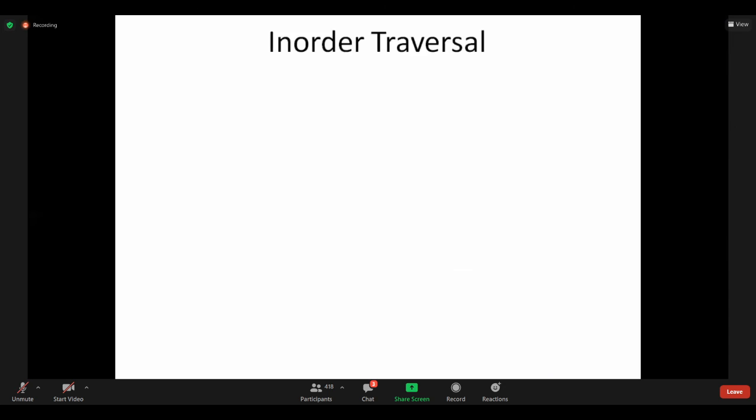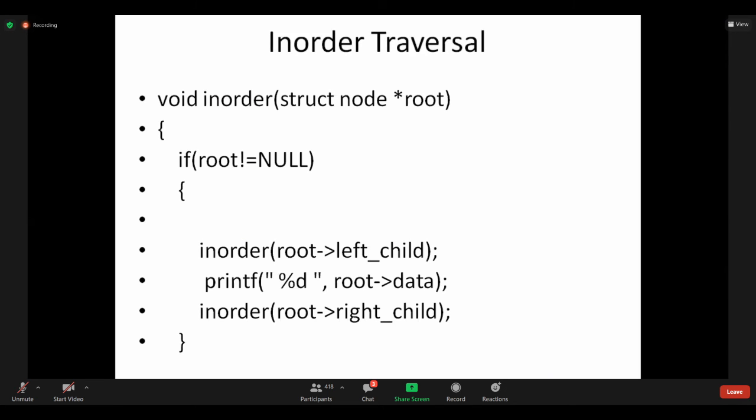In-order traversal according to the program. This is our program, my dear students. My program is in-order traversal. What am I passing here? Root. According to the previous value only we'll take. It is easy to understand, right?